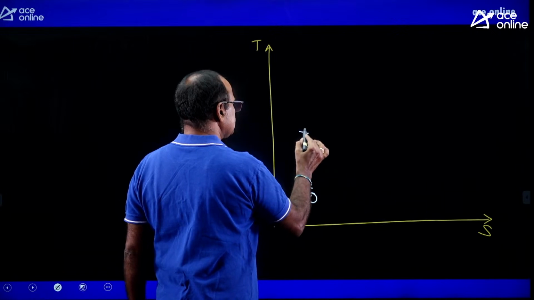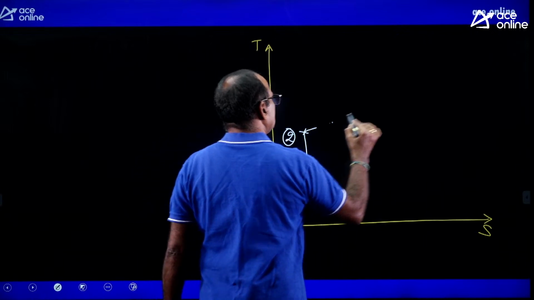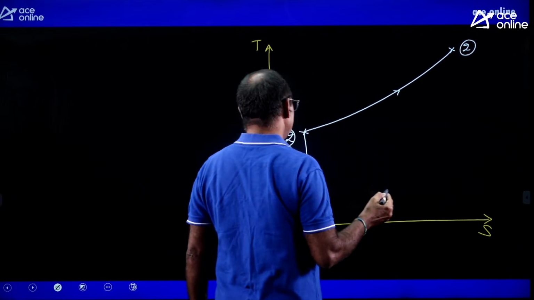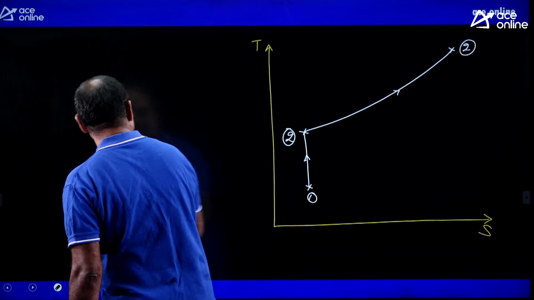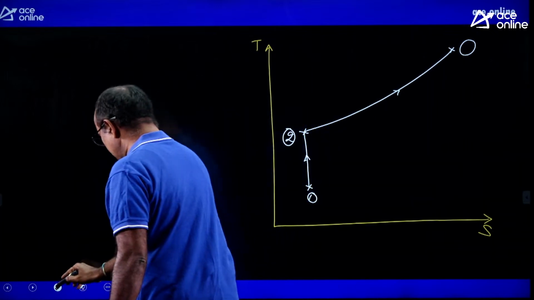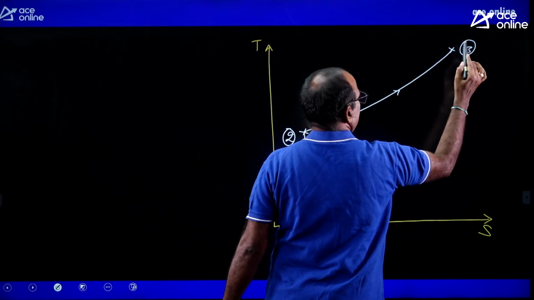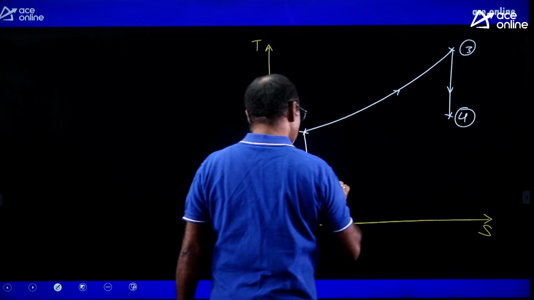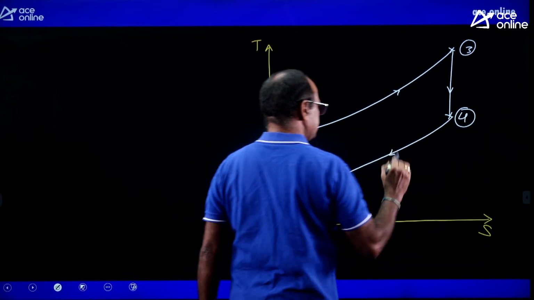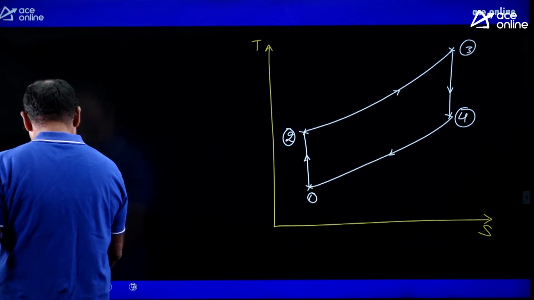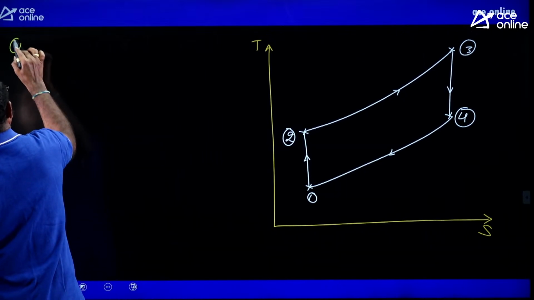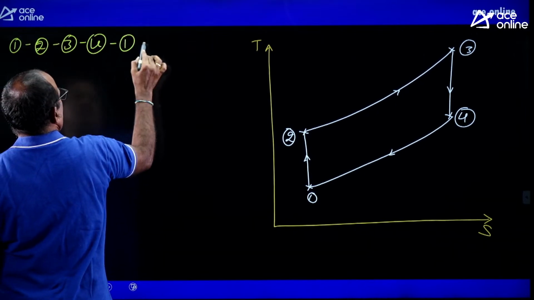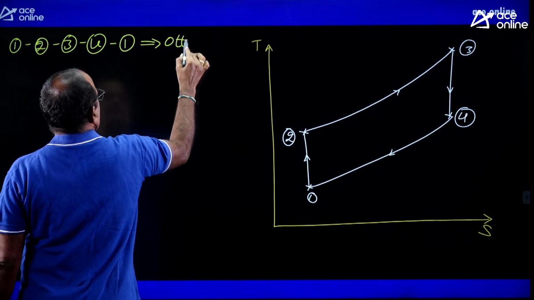I am projecting the TS diagram for the Otto cycle. 2 to 3 is constant volume heat supplied. Let us mark that as 2 to 3. 3 to 4 is isentropic expansion. Similarly, 4 to 1 is constant volume heat rejection. That is the Otto cycle: 1, 2, 3, 4, 1 is the Otto cycle.